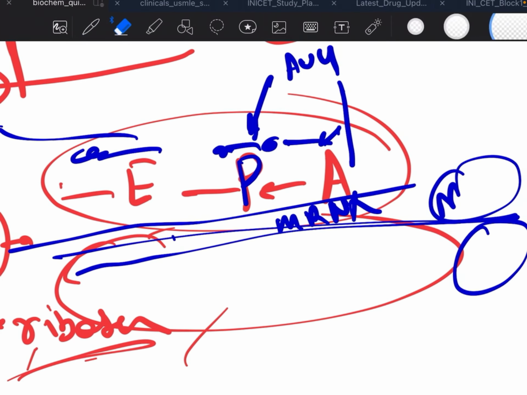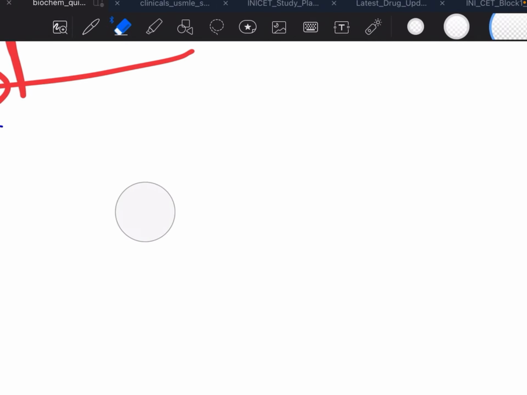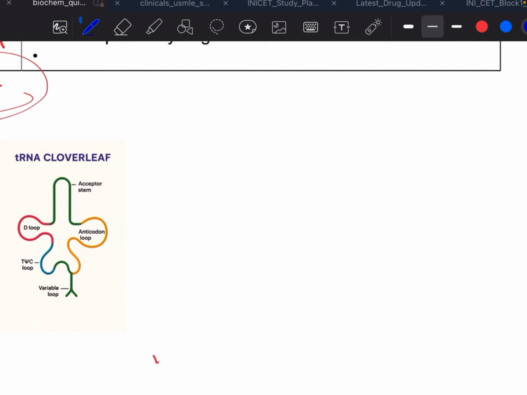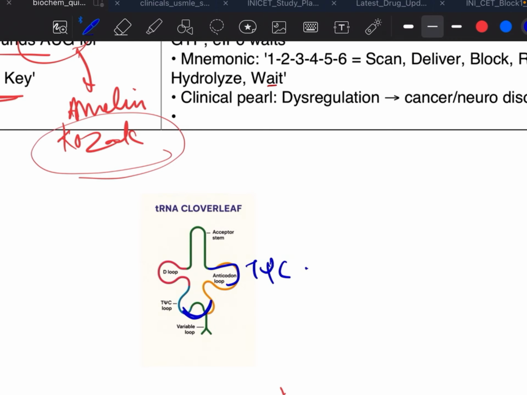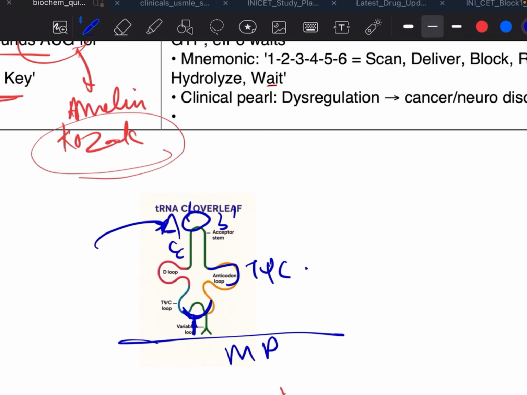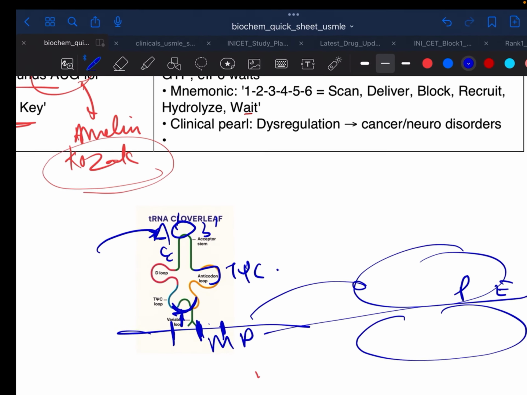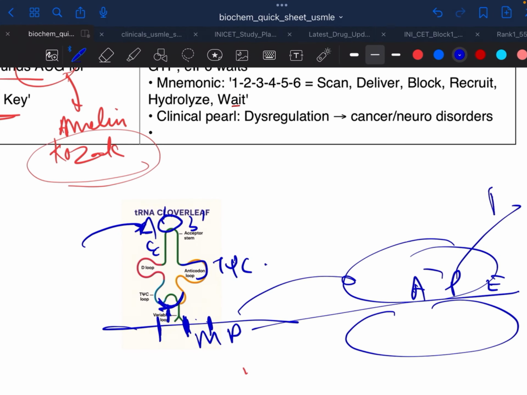So this is the whole crux, but you have to remember what the defect is, because in diseases they ask like that only. In this diagram there is a mistake: this is the anticodon loop and this should be the T psi C loop. The ACC is the 3' end. The mRNA is read by the anticodon loop. It accepts the amino acid and reads in anticodon fashion, binding with the mRNA in the anticodon sequence, and the ribosome reads in this direction and delivers the peptide bond.